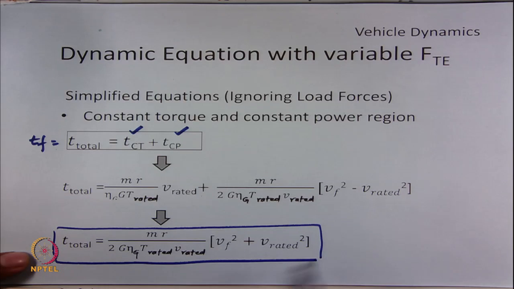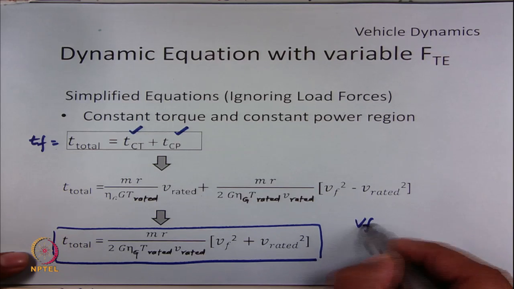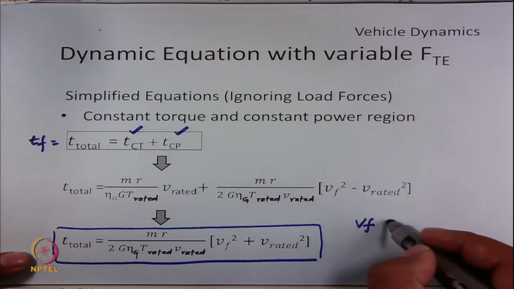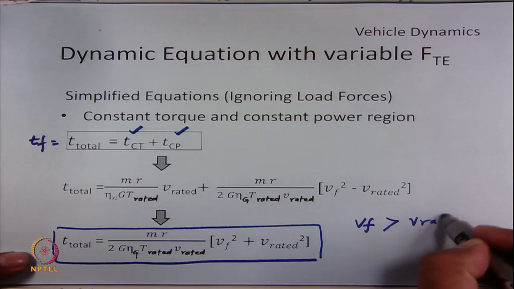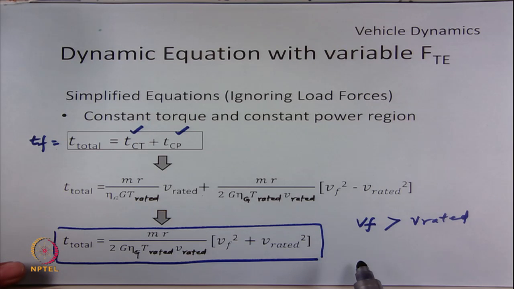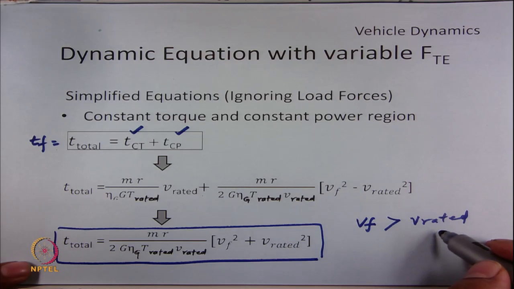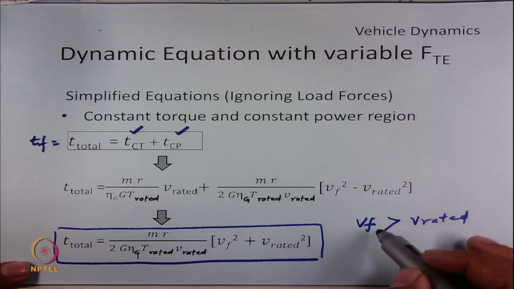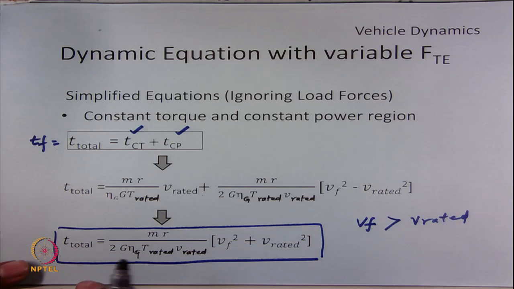So, this is the total time that the vehicle will take to reach a speed of Vf, which is greater than V rated. The vehicle will operate in the constant torque region for speed lesser than V rated, and it will operate in constant power mode when the vehicle velocity is greater than V rated.